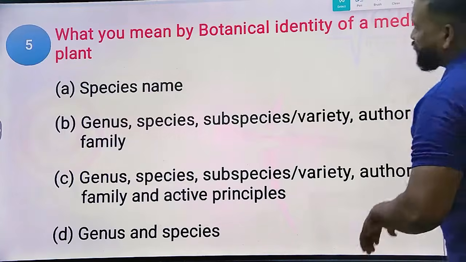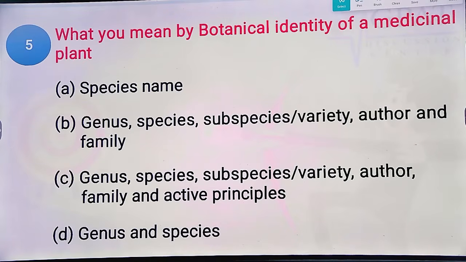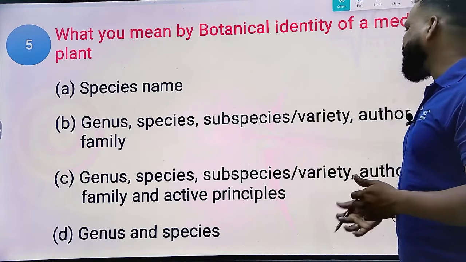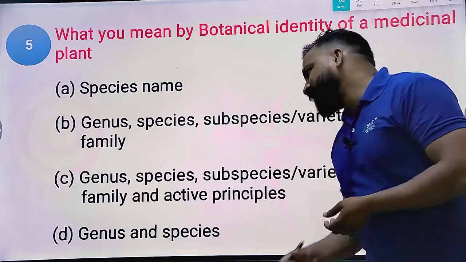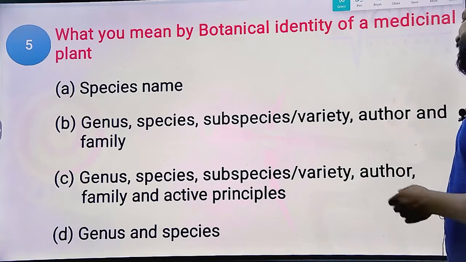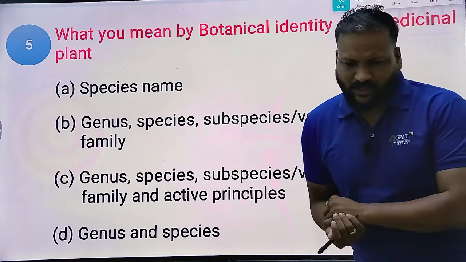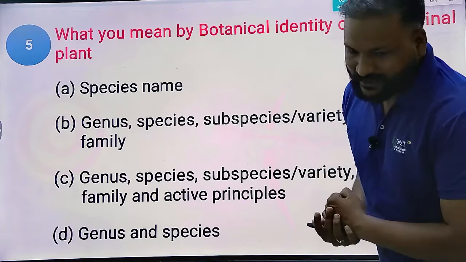Yes. Next question. What do you mean by the botanical identity of a medicinal plant? Option A is species name. Option B is genus, species, subspecies, variety, author, and family. Option C is genus, species, subspecies, variety, author, family, and active principles. Option D is genus and species. What could be the right answer? Please comment your right answer in the comment box.